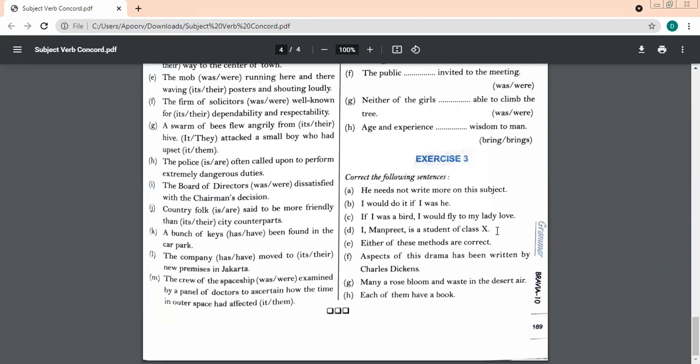Plan your answers for these sentences which are left, beta, and then we'll start speaking the answers. Yes, dear, raise your hands once the people are done.